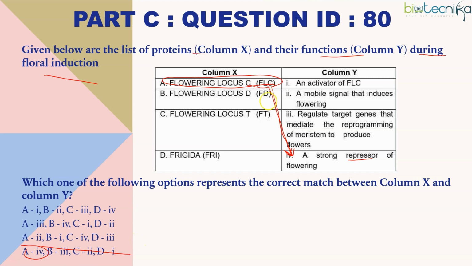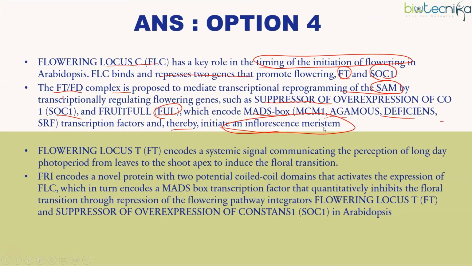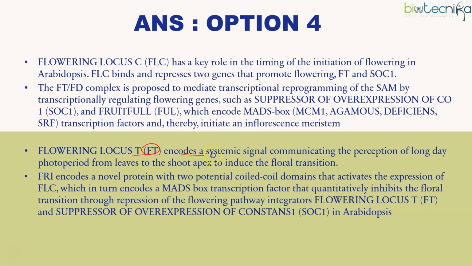FD, as I said, is a mobile signal that induces flowering. FLC is actually repressing FT. Flowering locus FT encodes a systemic signal communicating the perception of long day photoperiod to induce the floral transition. And FRI encodes a novel protein with two coiled coil domains that activates the expression of FLC.